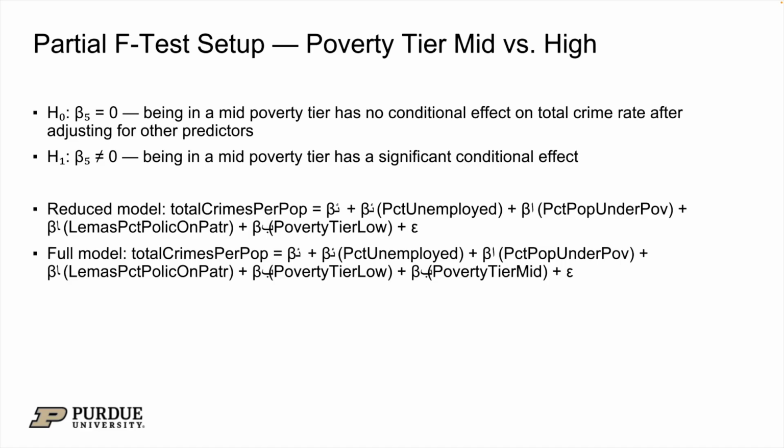To test this, I set up a partial F-test. My null hypothesis is that beta 5 equals 0, meaning being in a mid-poverty tier has no conditional effect on crime after accounting for the other predictors. My alternative is that it does have a significant effect. To test this, I compared a reduced model that excludes poverty tier mid to a full model that includes it, with all other predictors held constant in both.